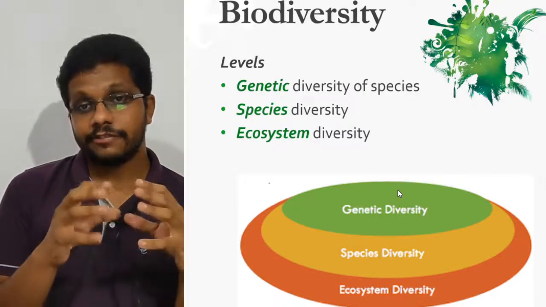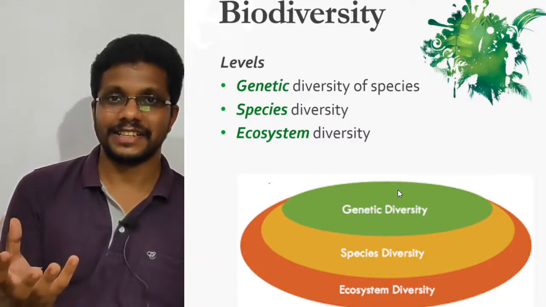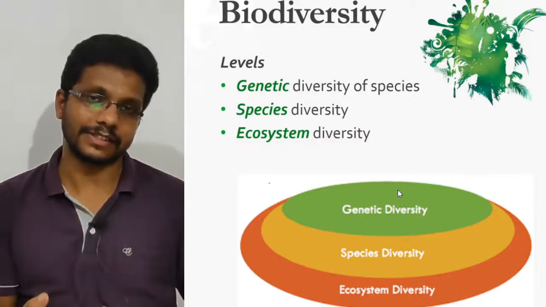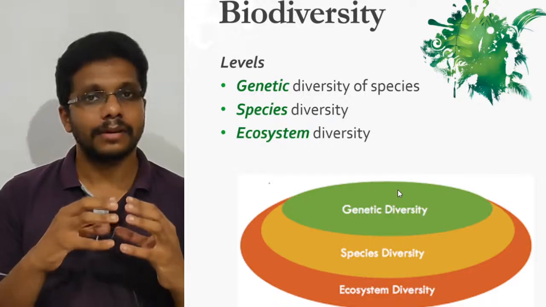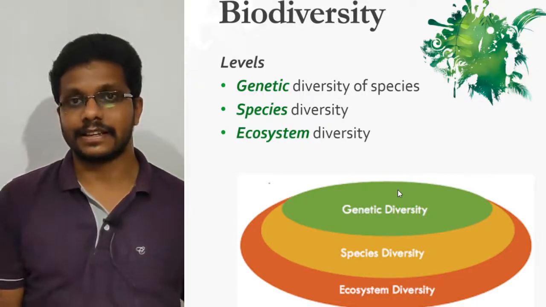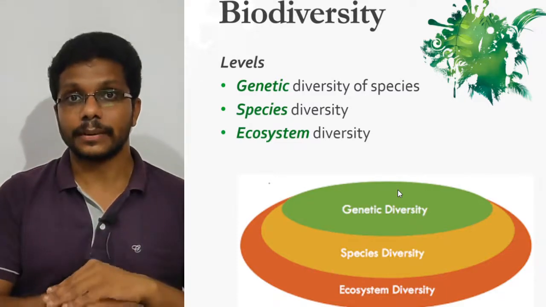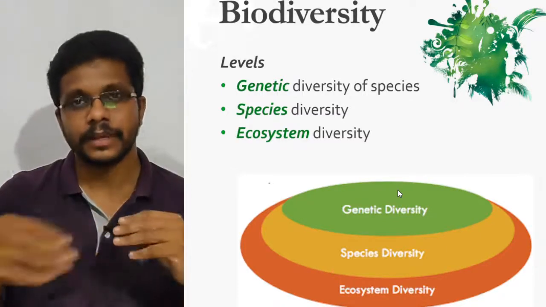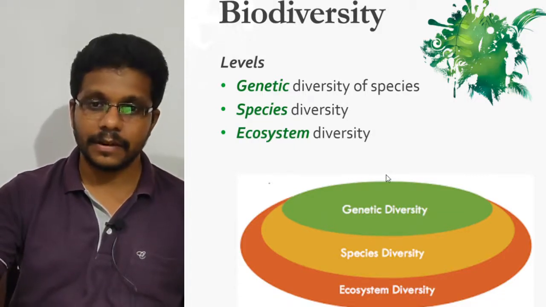So if an ecosystem needs to be diverse, it should have different communities. The communities need to be diverse. The physical structure, the landscape, should be diverse. So when we say biodiversity, we actually mean the ecosystem diversity. An ecosystem where different communities are there, different landscapes are there, different types of individual communities contribute to form a really diverse ecosystem. This figure shows the relationship between these three levels of biodiversity.